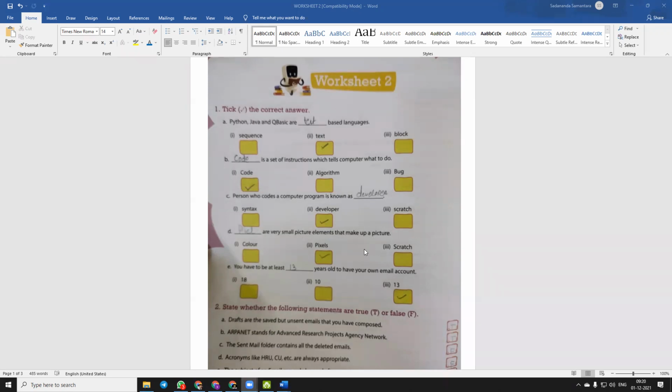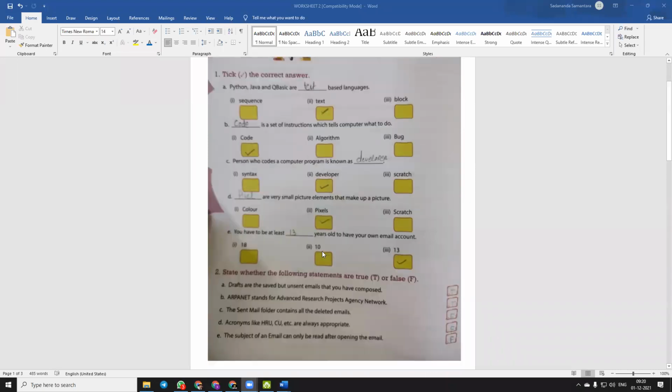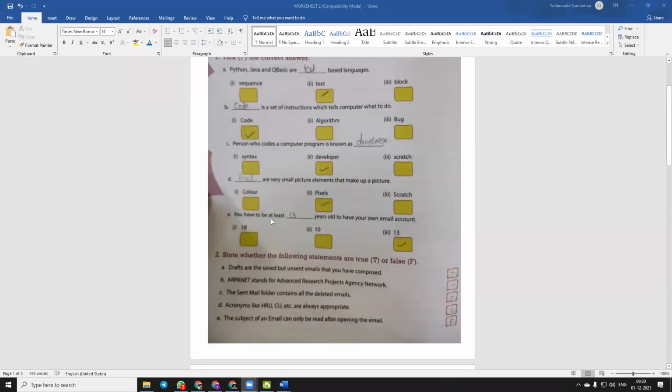Pixels. Okay, pixels. You have to be at least dash year old to have your own email account. 13. 13 is the correct answer. You have to be at least 13 years old to have your own email account.